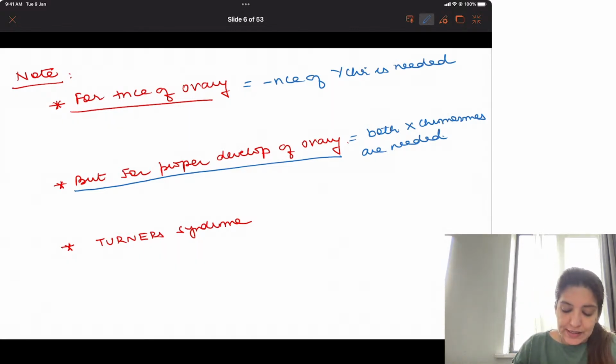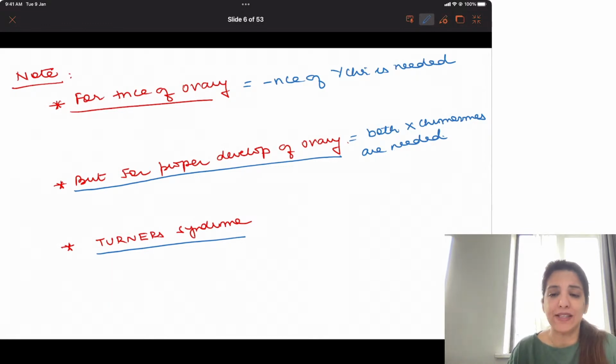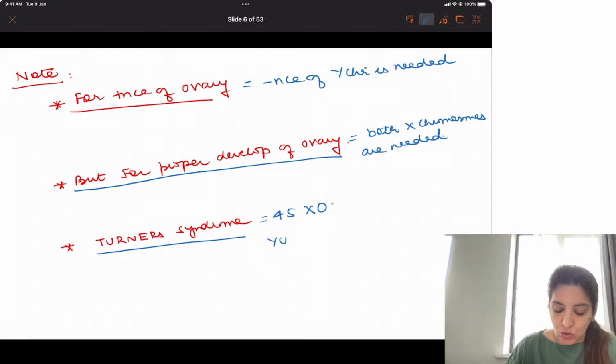So let us see this with the help of an example. In Turner syndrome, chromosome number is 45XO. Now because Y chromosome is absent, gonads will be ovaries, right?